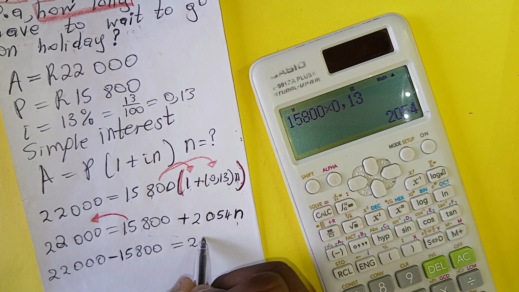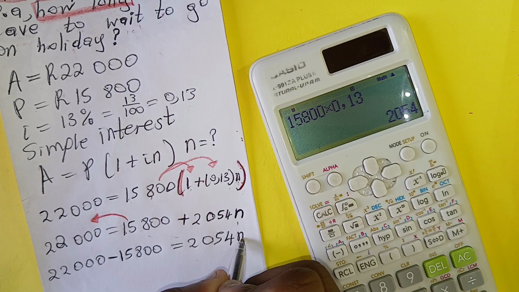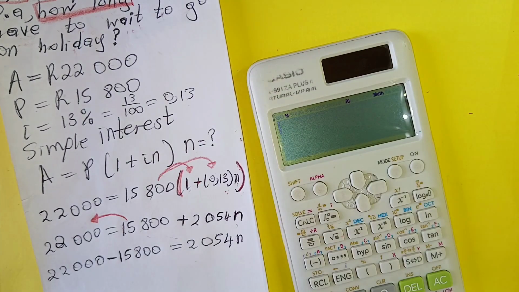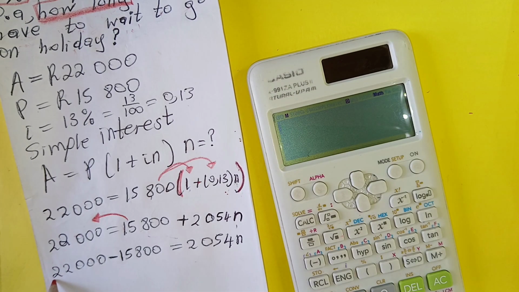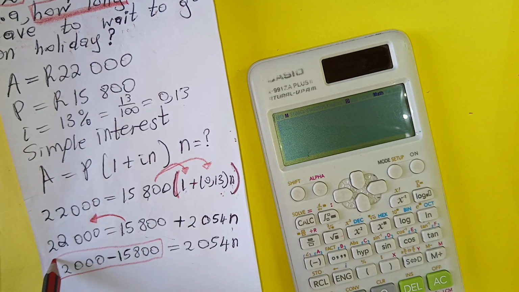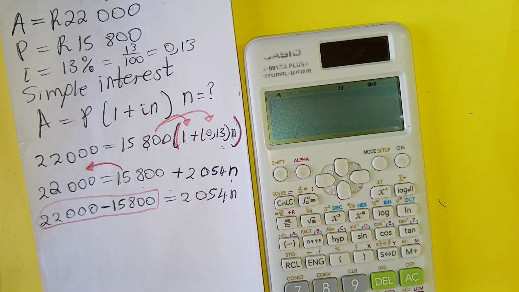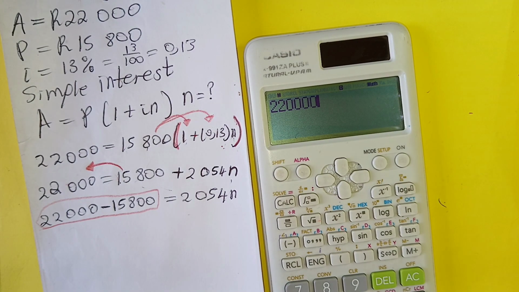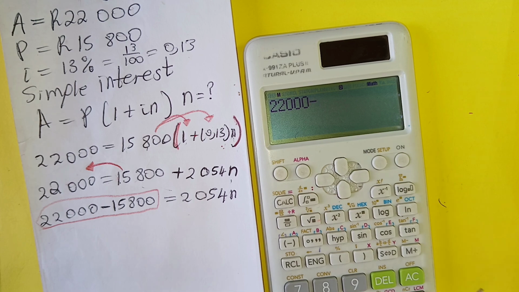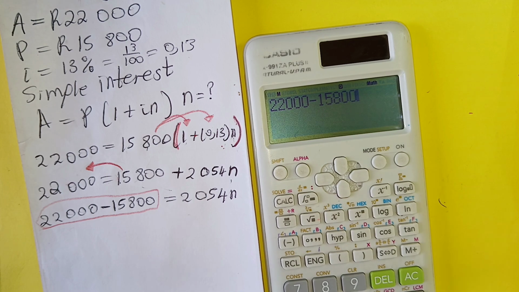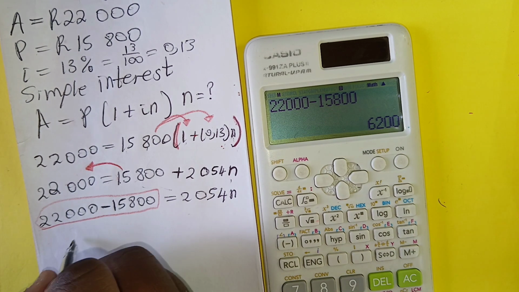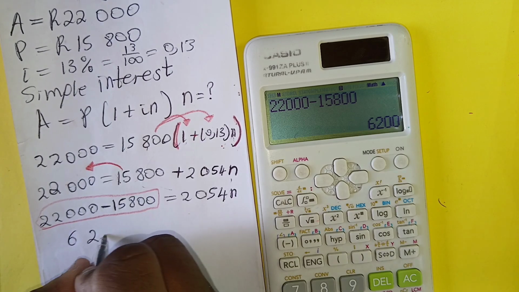On this side we are only left with 2,054n. Let's press it on the calculator: 22,000 minus 15,800. The number that we get is 6,200.